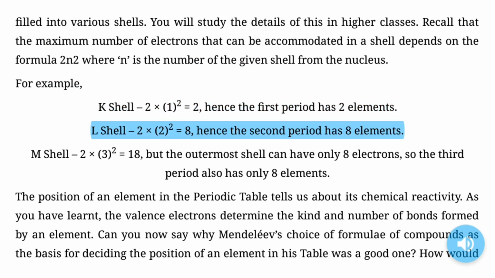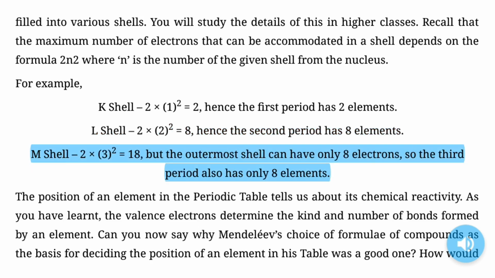L shell: 2 × 2² = 8. Hence the second period has 8 elements. M shell: 2 × 3² = 18. But the outermost shell can have only 8 electrons, so the third period also has only 8 elements.